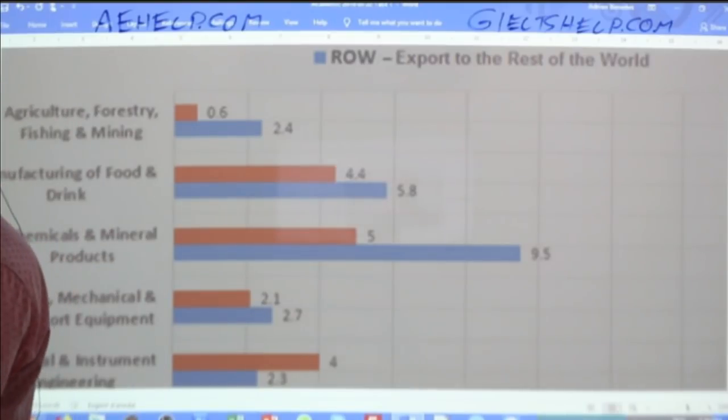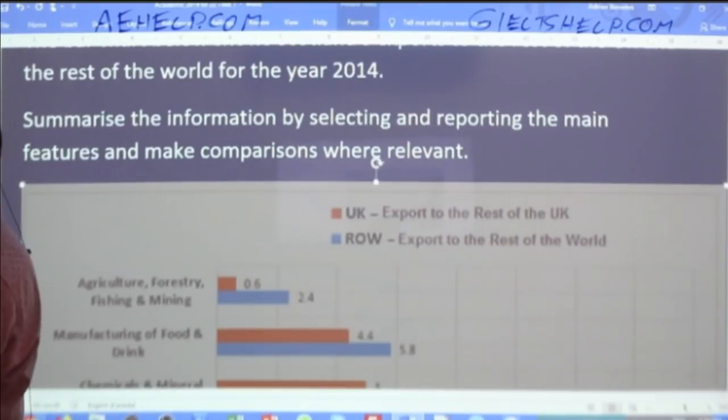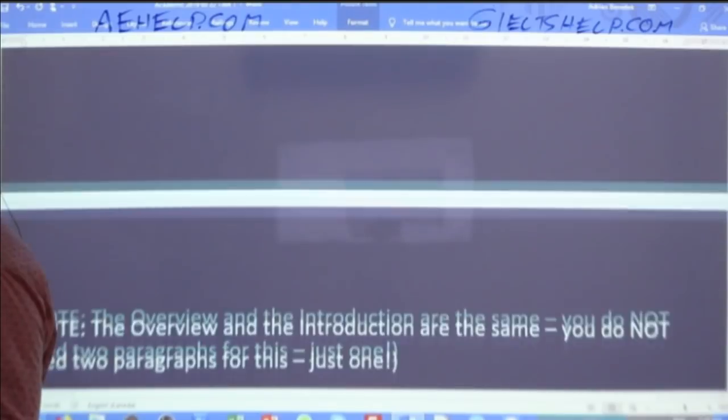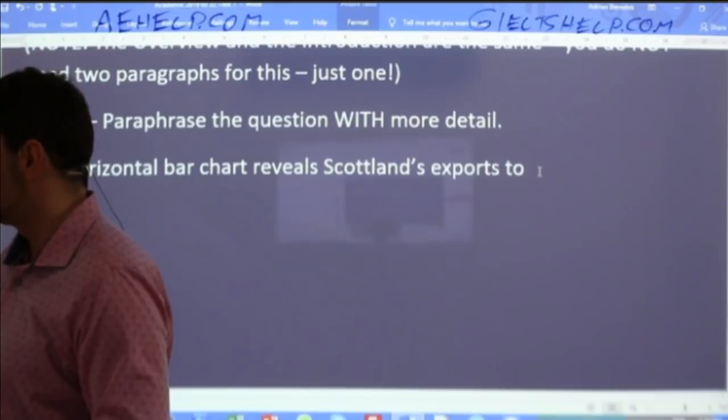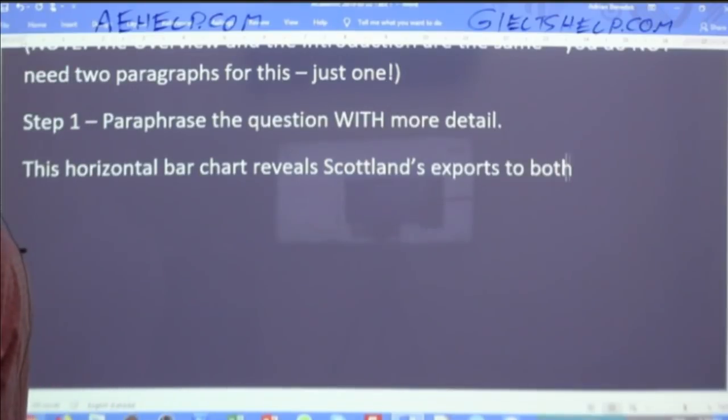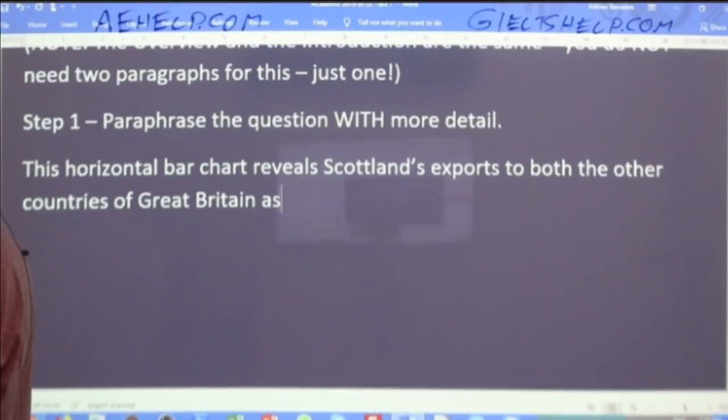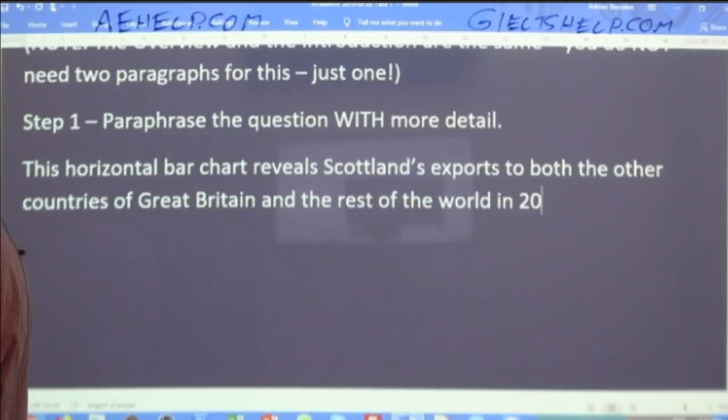All right. I'll do the same, borrowing from what some of you have written. So this horizontal bar chart reveals Scotland's exports to both the other countries of Great Britain and the rest of the world in 2014.